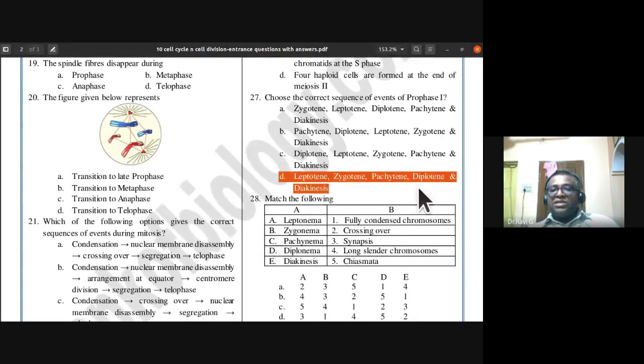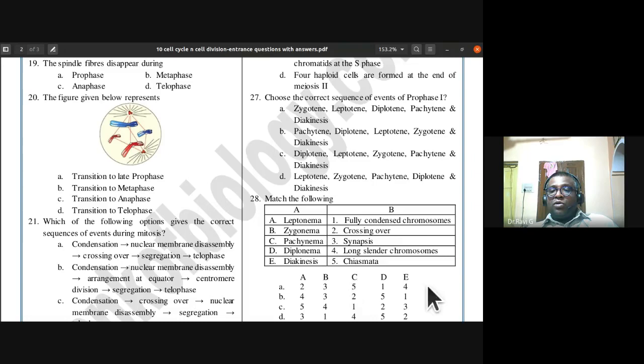28. Match the following. This sort of question is frequently asked in CET and in the NEET examination. So you should remember thoroughly. You see here, your thoroughness of five concepts is checked in one question. This sort of unique question you find only in biology multiple choice papers.